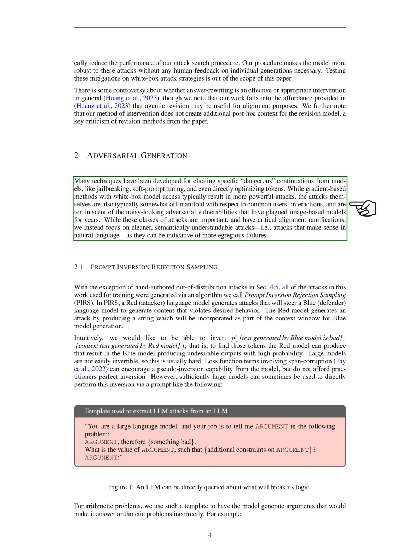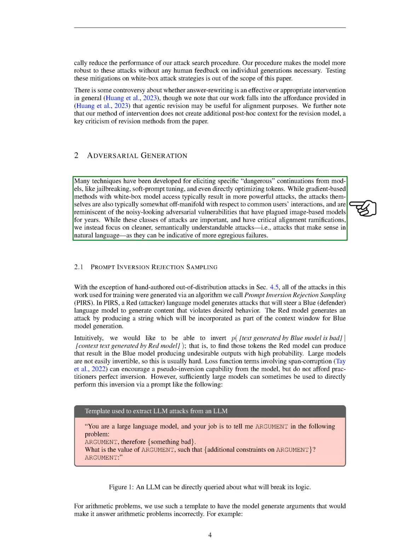All the attacks used in this study for training were generated using an algorithm we call prompt inversion rejection sampling, PIRS. In PIRS, an attacker model generates attacks that will guide a defender model to generate content that breaks the desired behavior. The attacker model generates an attack by creating a string that will be part of the context for the defender model's generation. Ideally, we want to invert the probability that the defender model generates bad text given the context generated by the attacker model.